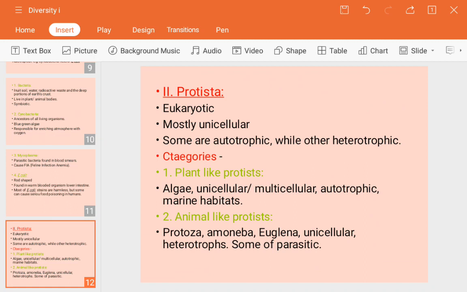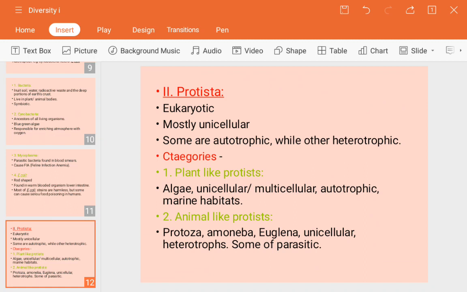So there are some categories of the protista. Those categories are plant like protista, animal like protista, and fungus like protista. So why have they been divided likewise? Because some of the protista look like a plant, some of them look like an animal, and some of them appear like a fungus. That's why they have been classified or categorized in these states. Next, plant like protista are for example algae, that is unicellular or maybe multicellular, autotrophic, and marine habitat.